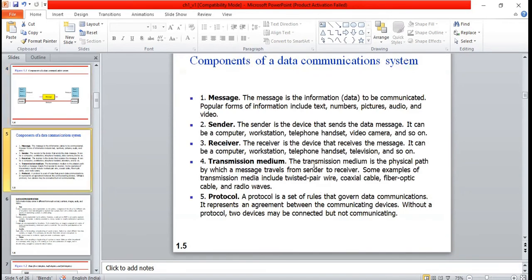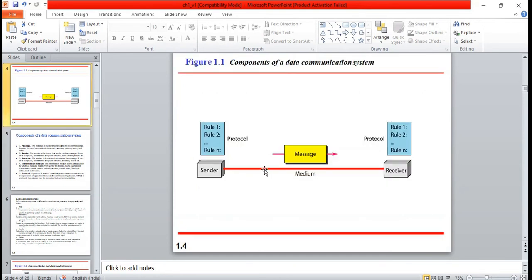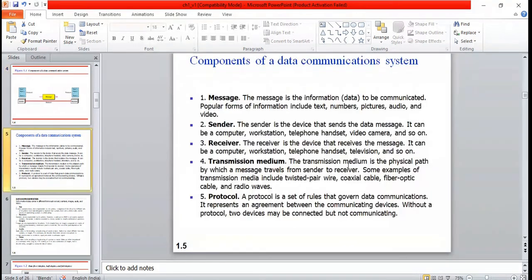Transmission medium is the physical path. I told you it looks like a wire. So this is the wire I am using to connect between the sender and the receiver. Through that wire the data is transmitting. The transmission medium is the physical path by which a message travels from sender to receiver.